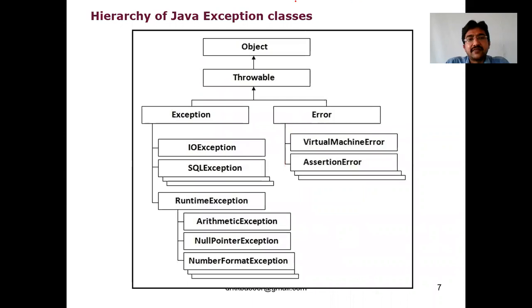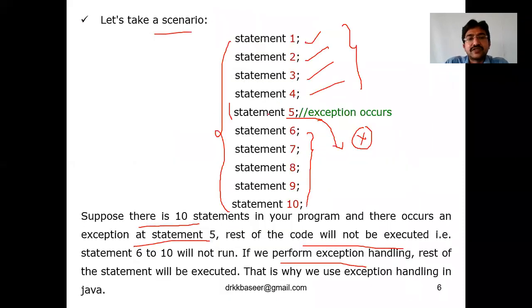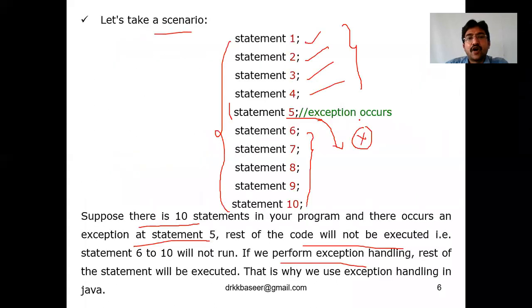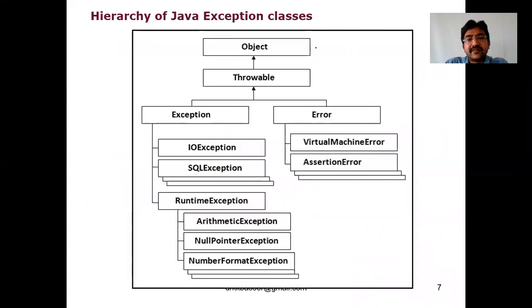Let me show the hierarchy of the different Java exception classes. The definition is that an exception is an object which is thrown at runtime. So it is a type of object thrown at runtime, and it comes from the Object main class. As already discussed, by default, the classes take their objects from the Object class.